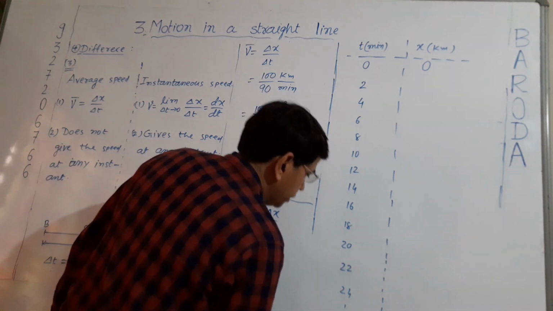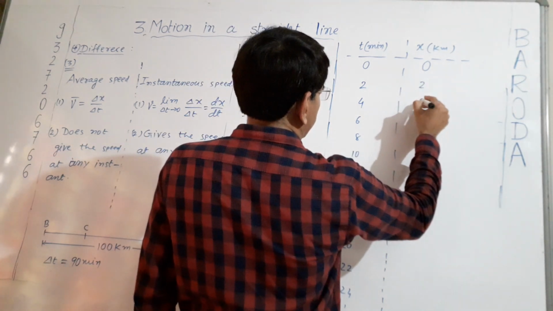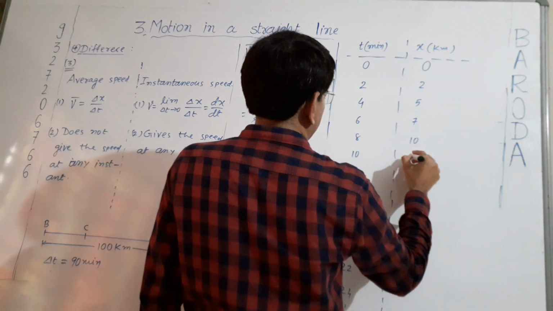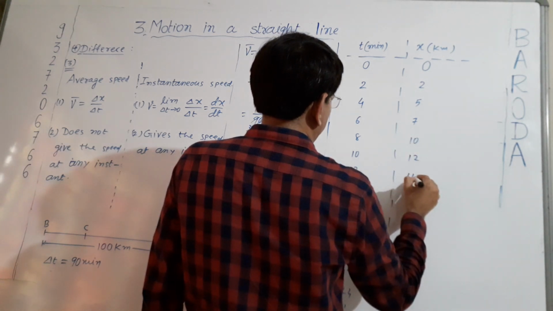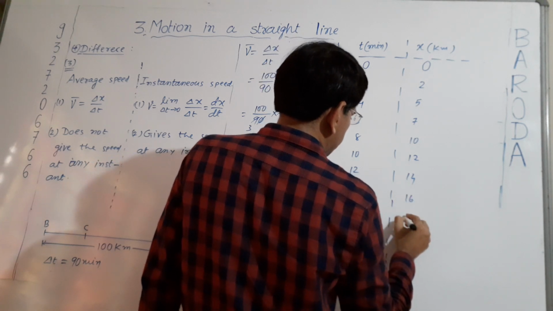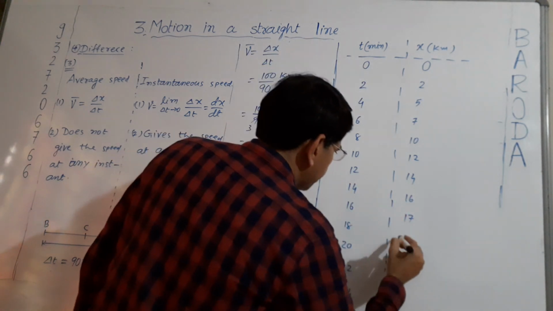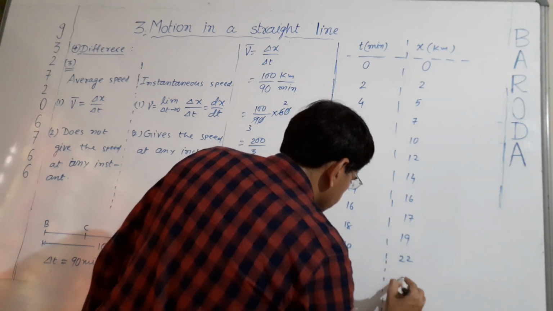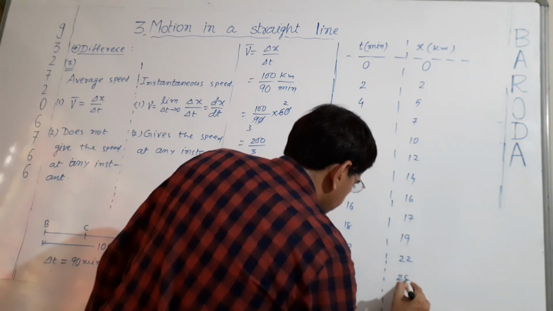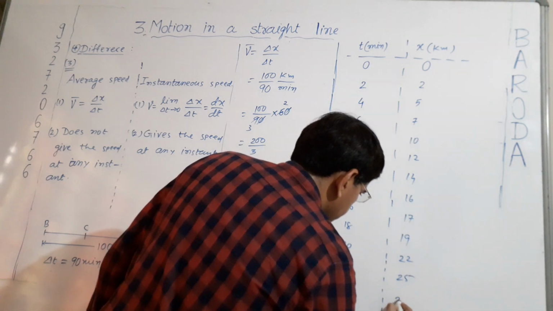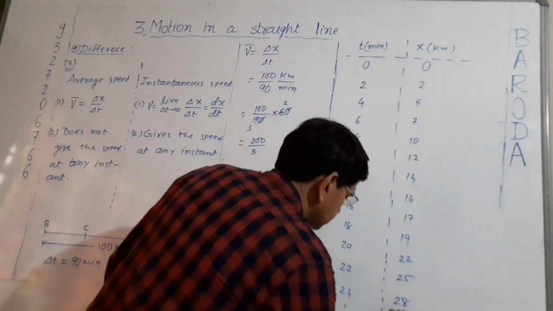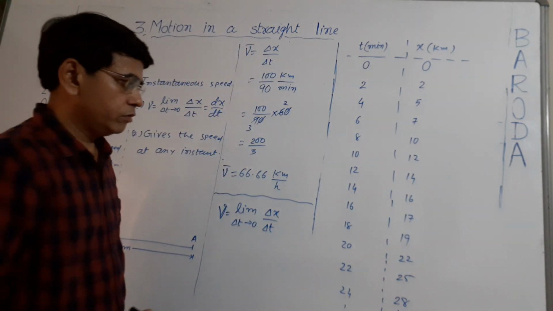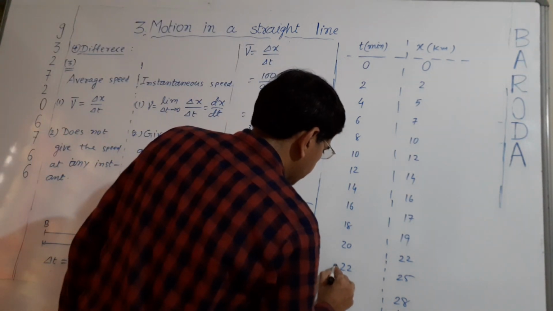Here the distance is 2 kilometer, 5 kilometer, 7, 10, 12, 14, 16, 17, 19, 22, 25, 28, and so on. At 90 minutes it reaches Ahmedabad. It is 100 kilometer. So what will be the speed of the car at 23 minutes?